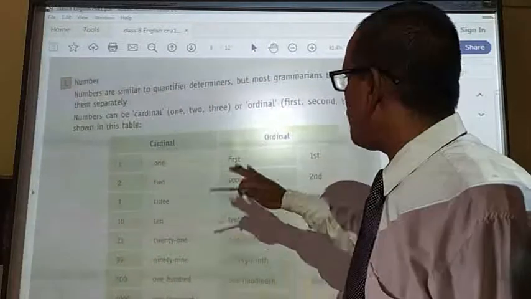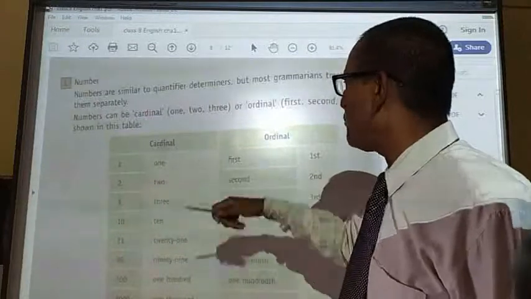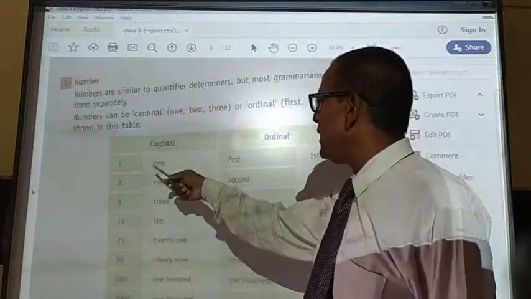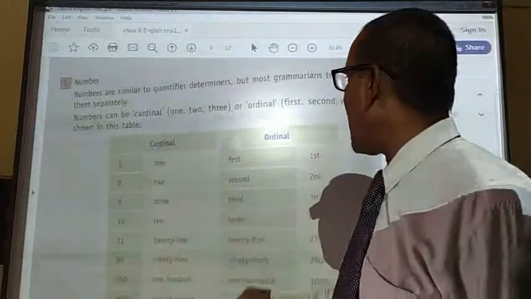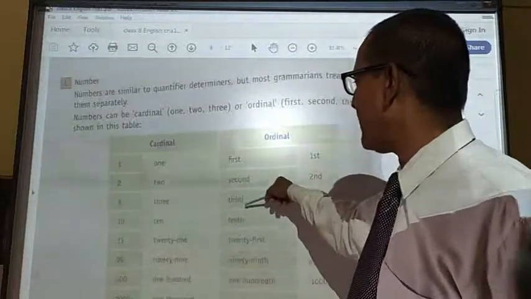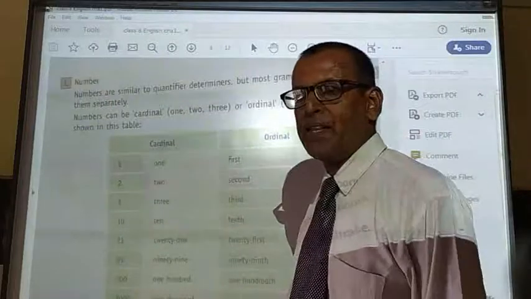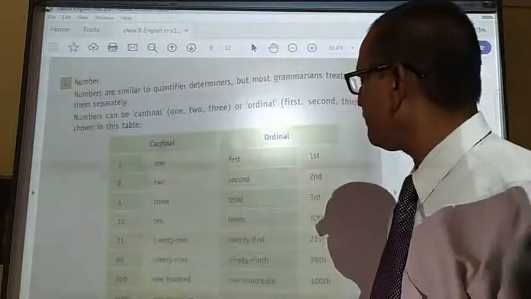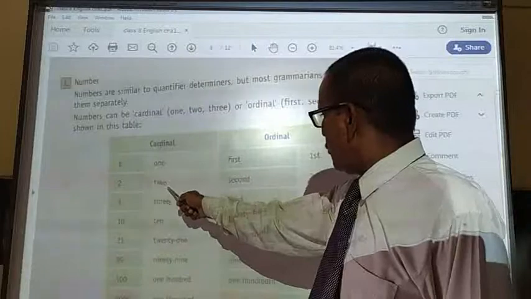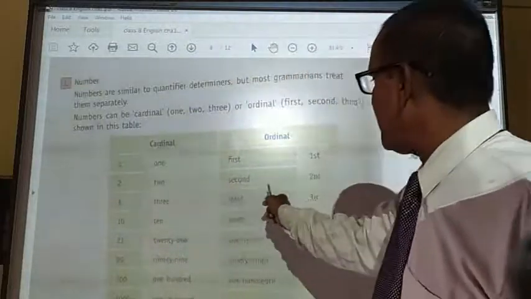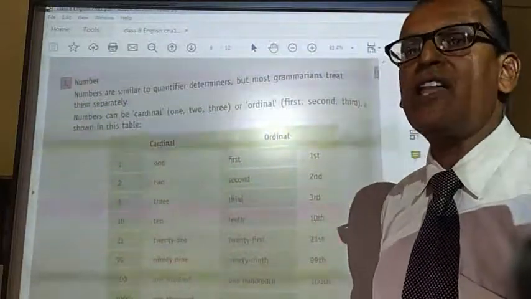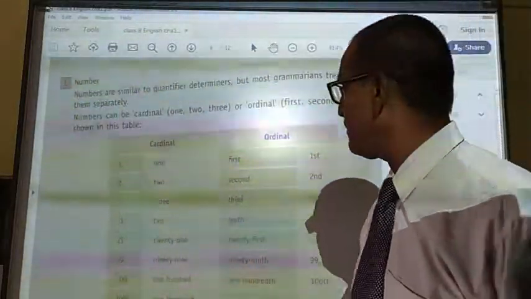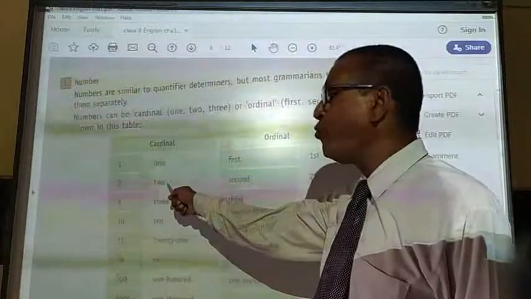Under determiners, we have cardinal and ordinal forms also. In cardinal form, we have 1, 2, 3, 4, 5 like that. And in ordinal form, we have first, second, third, 10th, like that. One difference is there. See, 2 and second. Let us see the difference here. He won 2 prizes. He has taken 2 wickets.